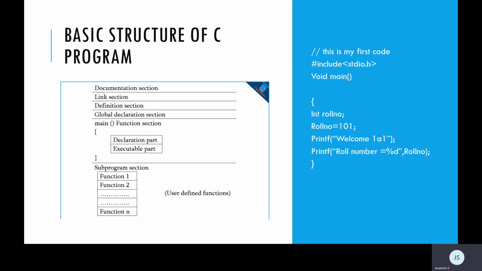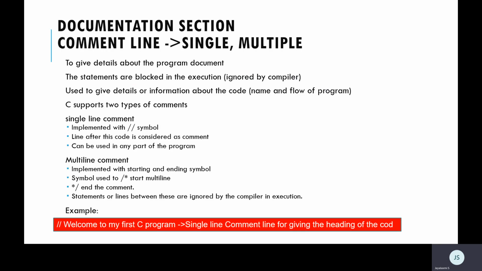Coming to the basic structure of C, structure is something which is a rule used to write a C program. In this format only I have to write, so that is considered as a structure. This structure in C is divided into multiple sections. Each section will be explained in this video. First, it's the documentation section, then linking, definition, global declaration, main function, and sub program section. Each section will be covered in detail.